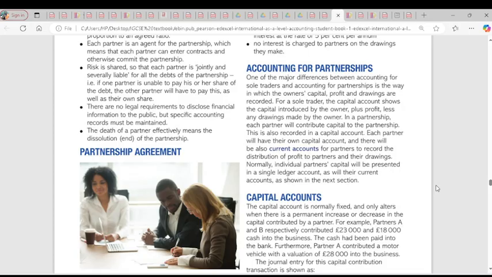So that's what I wrote about. For a sole trader, the capital account shows the capital introduced by the owner plus profit less any drawing made by the owner. So for a sole trader, it is capital invested, less the drawing, plus the profit. But for partnership, you're going to have the capital account separately and the current account separately. They're going to have interest, salaries, and the rest. Do you get it? Any question about that?